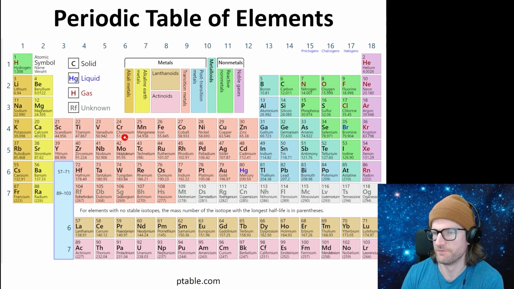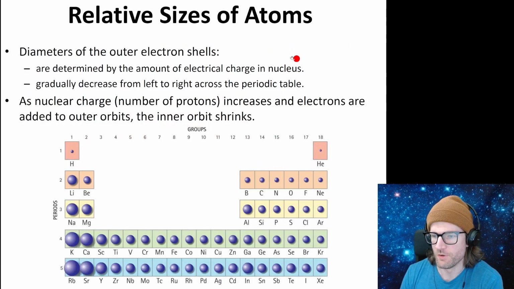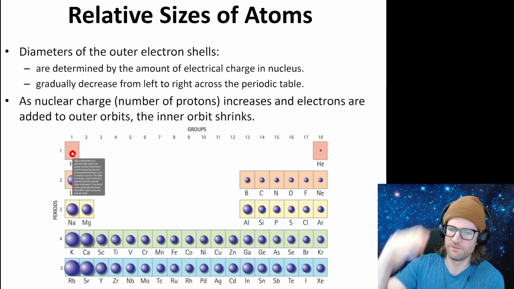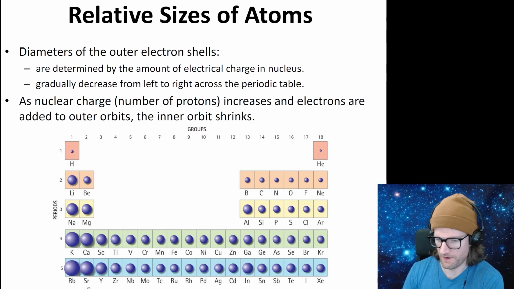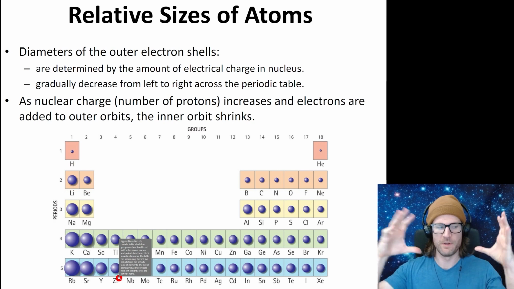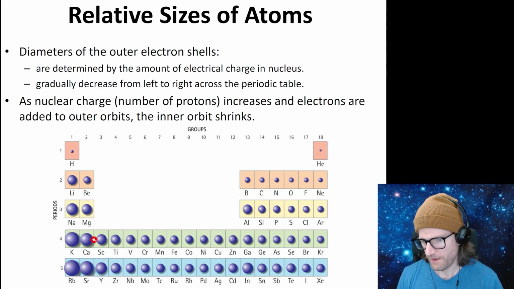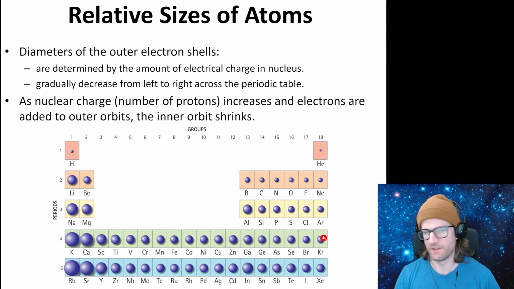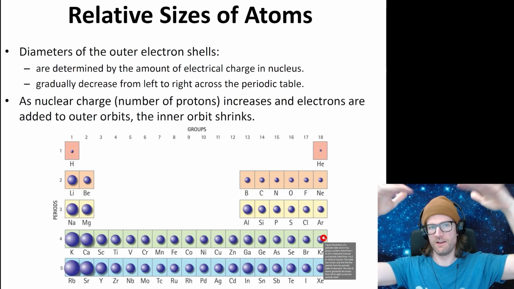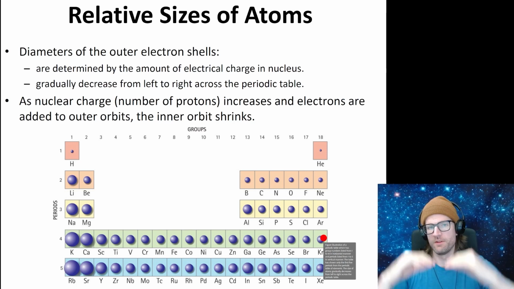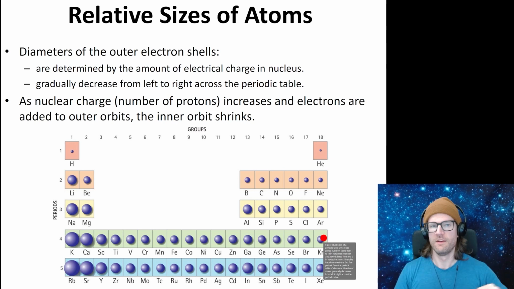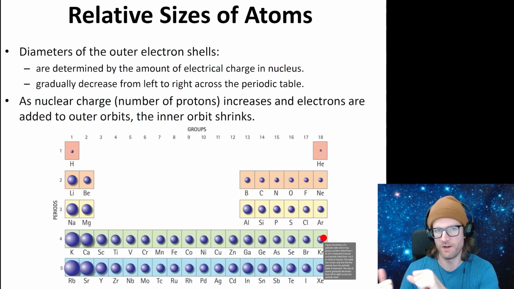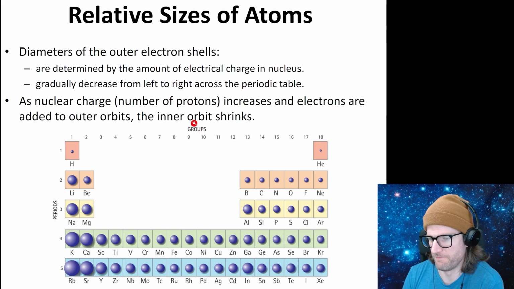This is very important. Okay, so if we look at the periodic table and we look at the relative sizes of atoms, the lightest elements have the smallest atoms, and heavier elements as we go down have the biggest atoms. And if we start on the left, we get bigger, and as we go to the right, things get smaller. So high up, lighter elements are small, heavier elements are big, things on the left are big, things on the right are small. Okay.